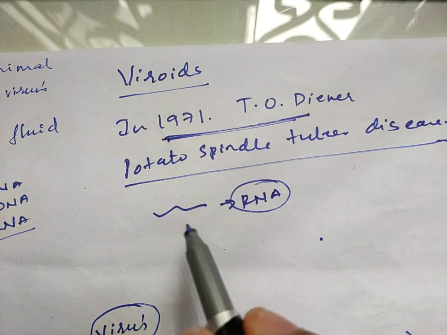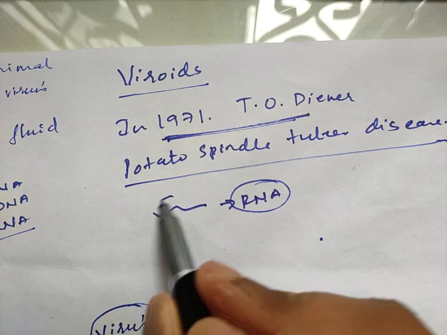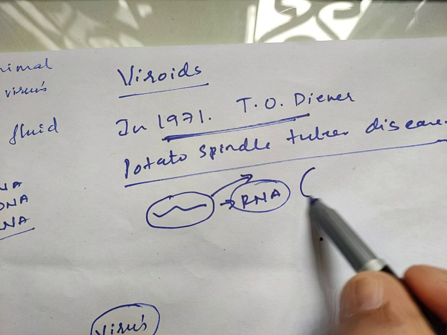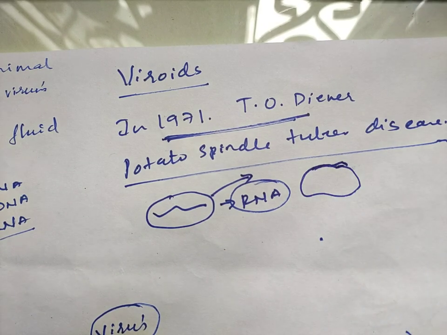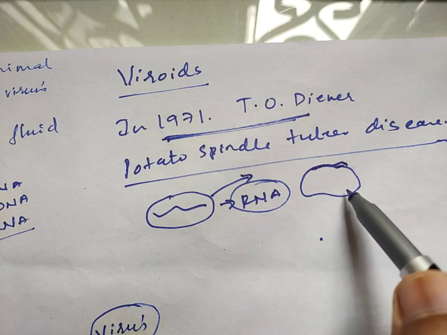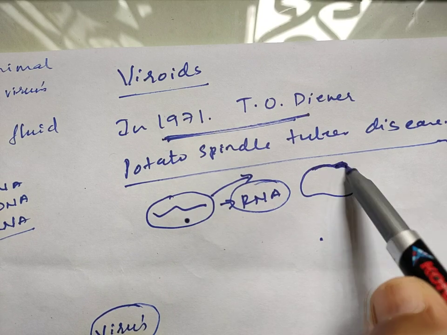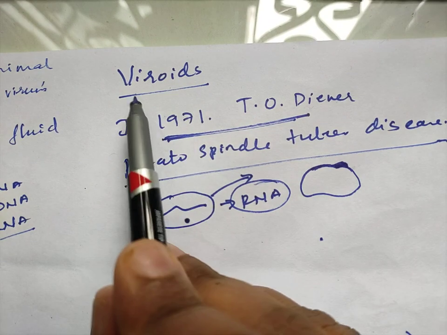So this is an infectious kind of RNA which enters into the plant and destroys the actual DNA or nucleic acid of that plant. An infectious RNA which destroys the normal genetic material of the plant was named viroids.